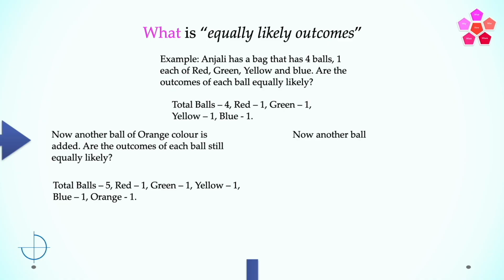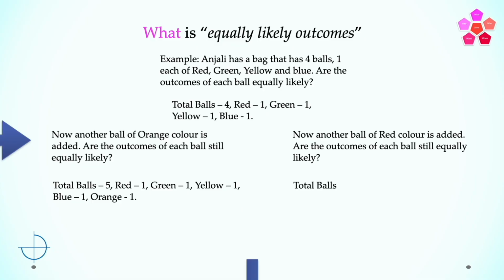Now another ball of red color is added. Let's assume that. Are the outcomes of each ball still equally likely? The total number of balls is equal to 6. Red 2, green 1, yellow 1, blue 1, and orange 1.